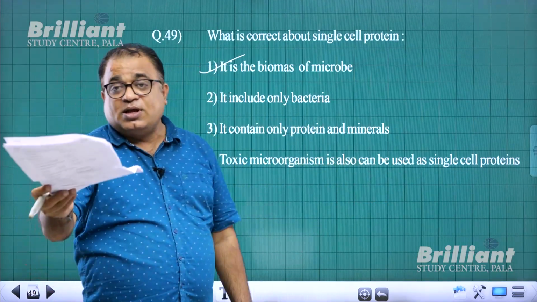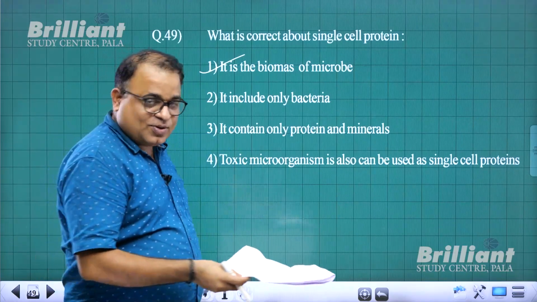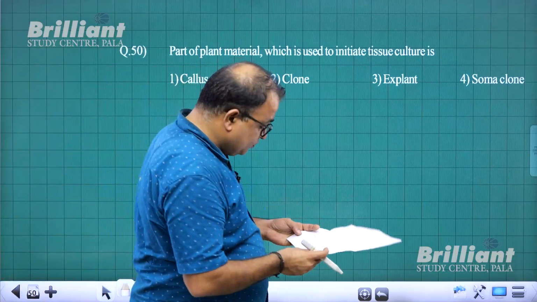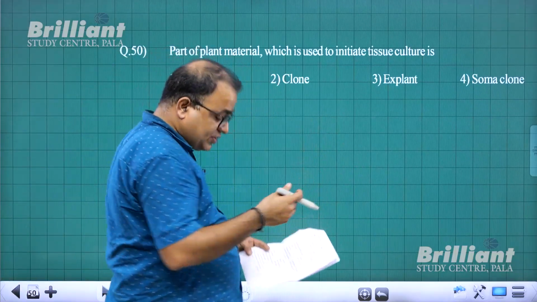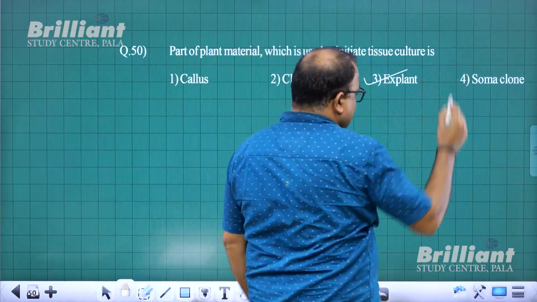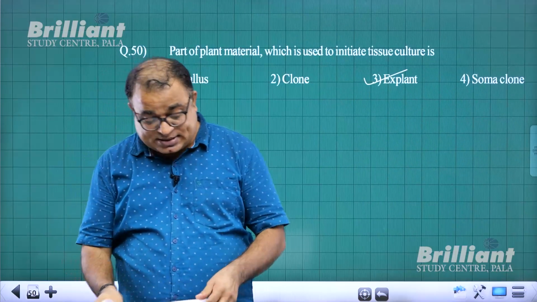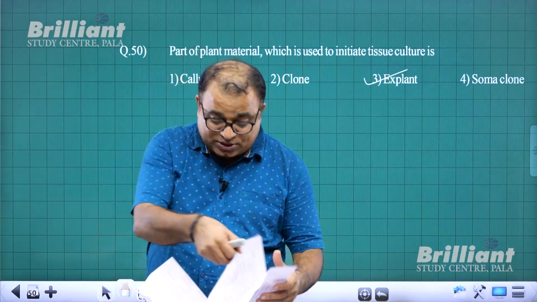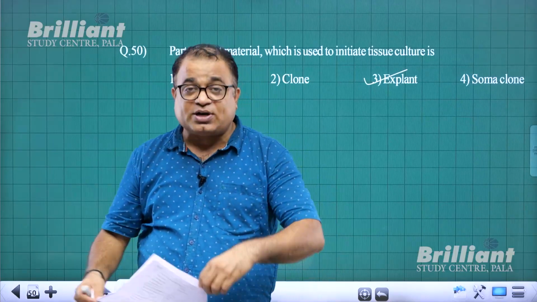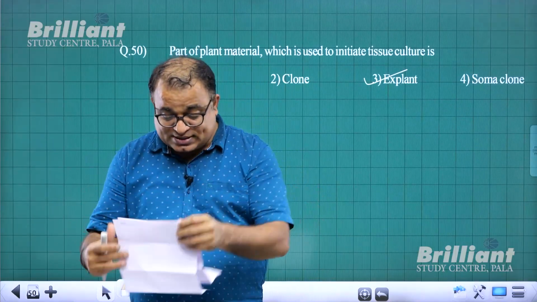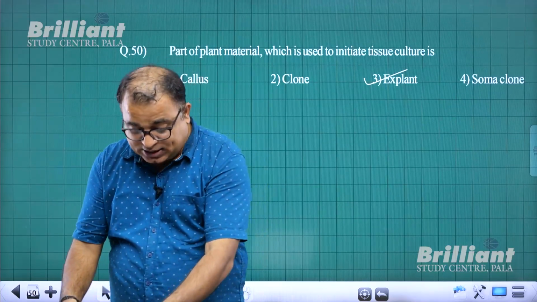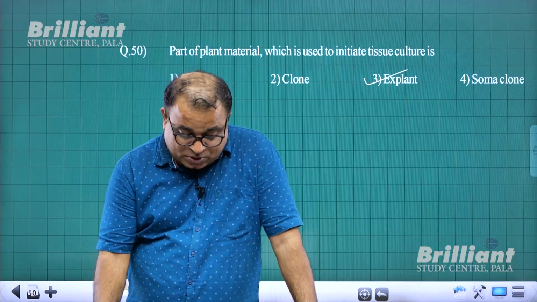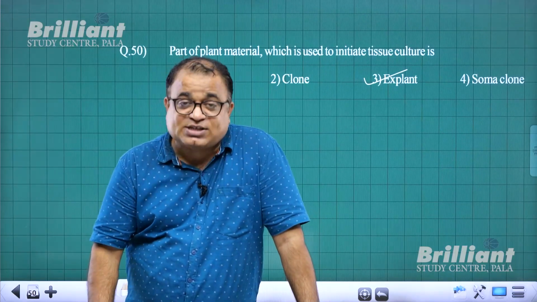With that, I come to the last question. Question number 50. Part of a plant material which is used to initiate tissue culture is explant. So answer is 3. Explant is a part of the plant that is excised and used in tissue culture. And this explant contains totipotent cells, which help generate the entire plant from the parent plant. That is how totipotency plays a major role when we talk about explant.